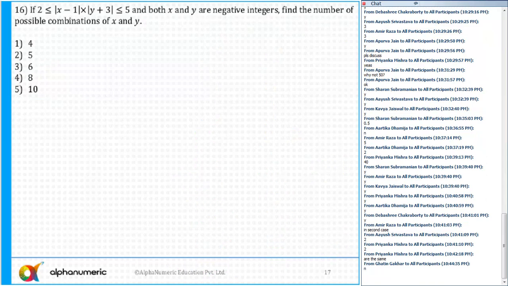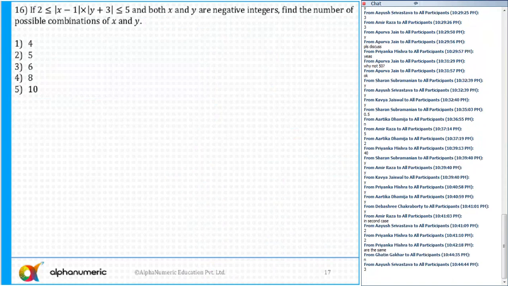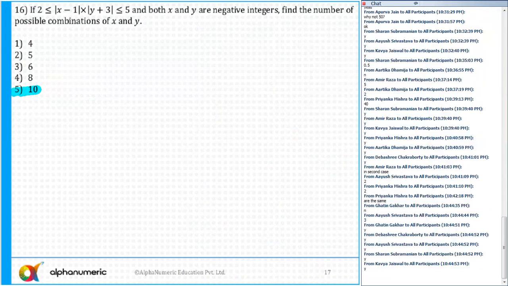Question number 16. What is the answer? This is a difficult one. The correct answer is option number 5. Should I discuss this? It says they are integers. All of them are integers. So write down all the possible values.